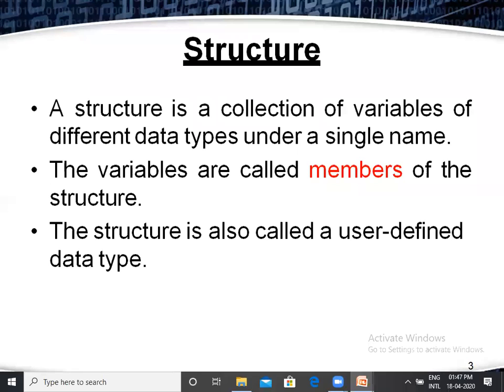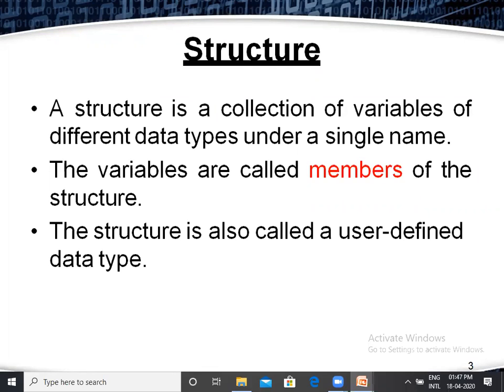The main difference is that a structure is a collection of variables of different data items, and we can give a single name for that collection. For example, if the size of the array is 100, for all 100 values we can give only one name.